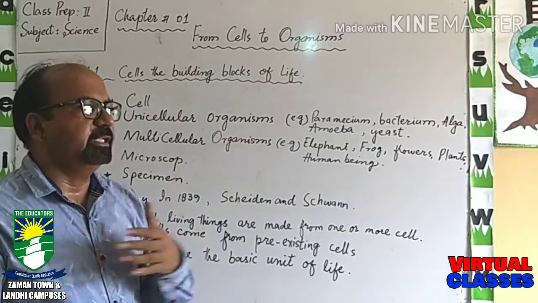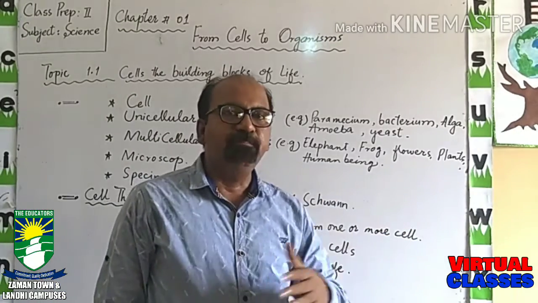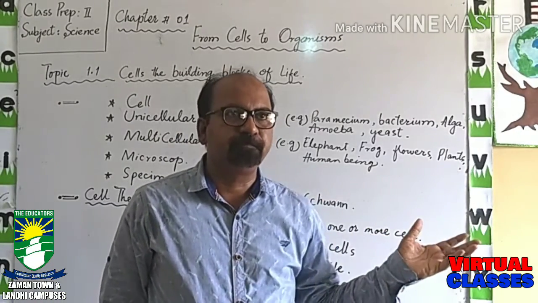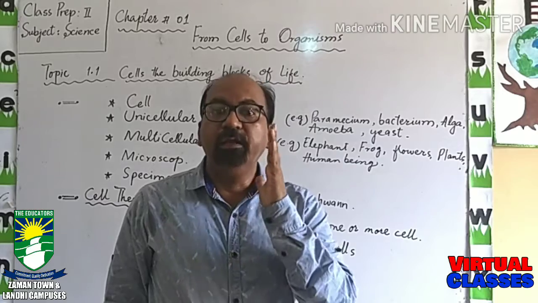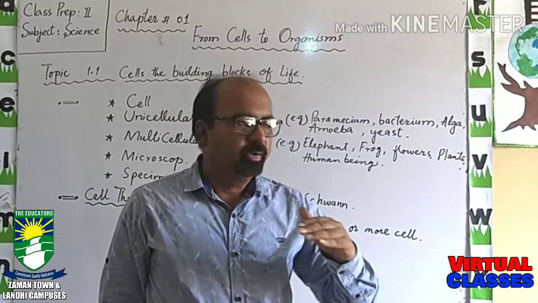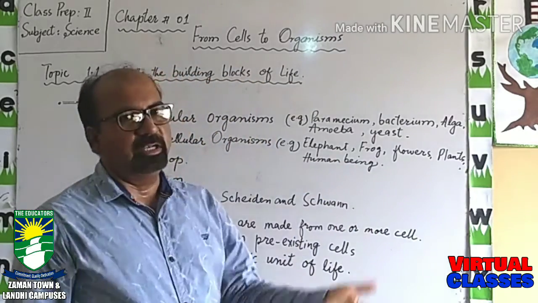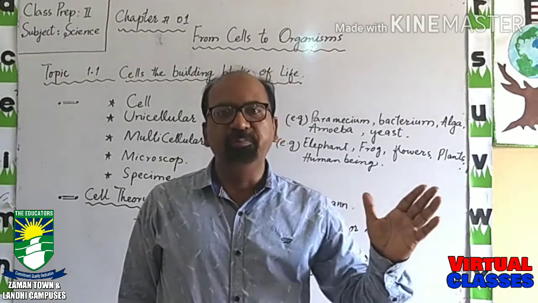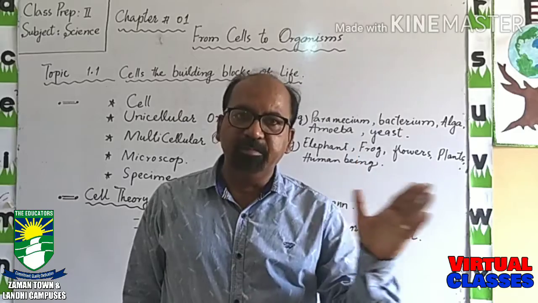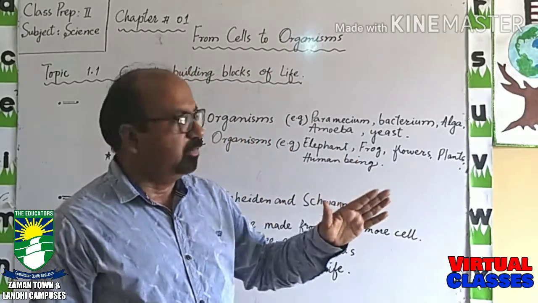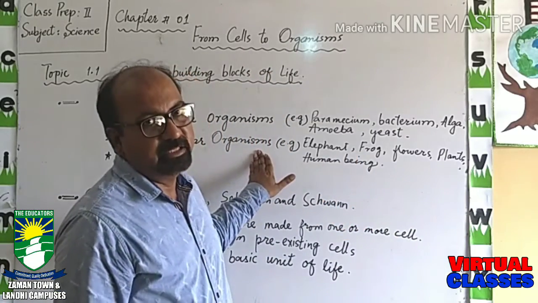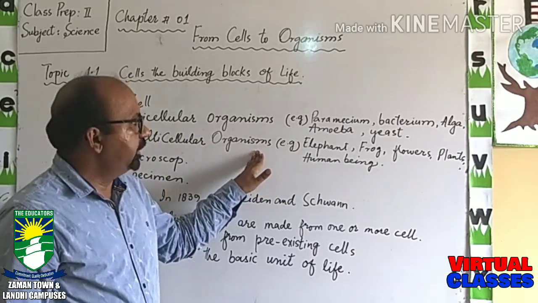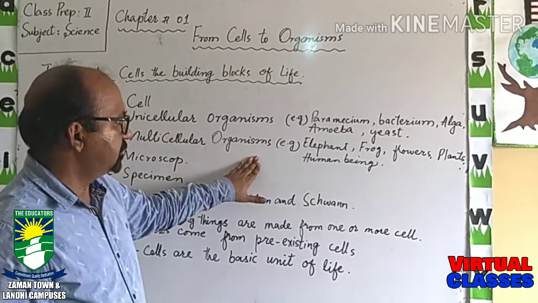A lot of multicellular organism examples are around us, but they should be living things. So when we talk about multicellular organisms, first one is human being. All human beings, all animals are made up of many cells. So they are called multicellular organisms.